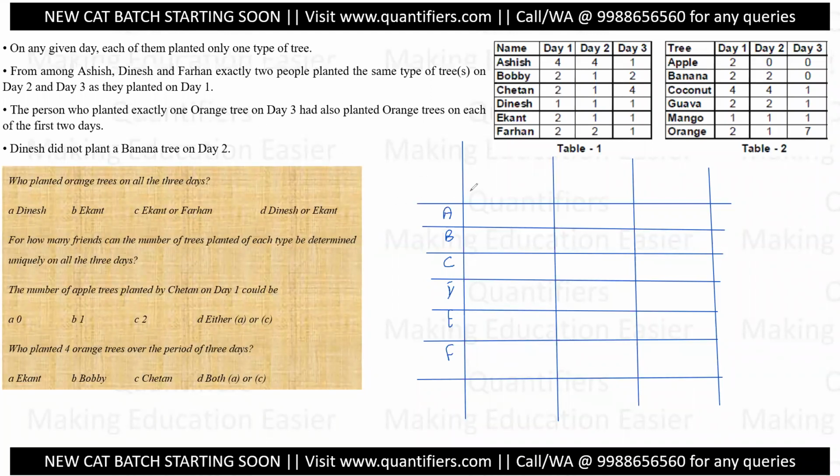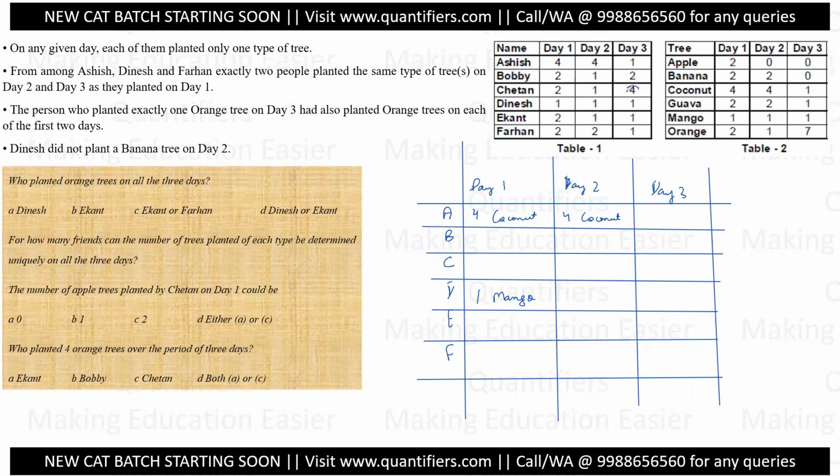Now I know that there are 3 days, no? Day 1, day 2, and day 3. I know that A has planted 4 of coconut because there is no other value. So 4 coconut. Similarly, 4 coconut. Right? Okay. All right. There is only one value for Dinesh and one value for day 1, which is one of many. Okay. Now I can identify this. Now rest, nothing can be identified.